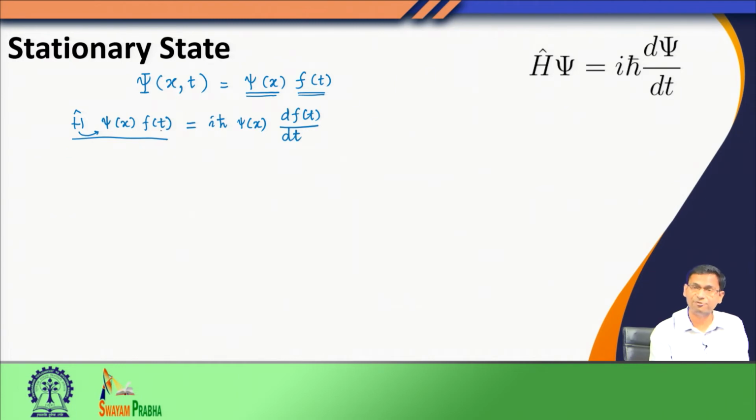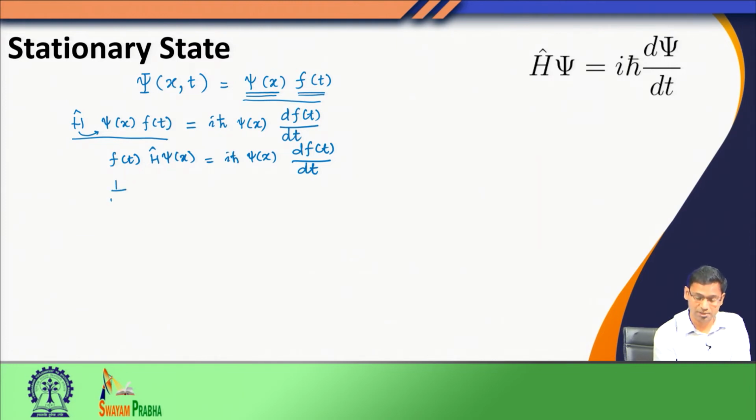So, therefore, the f function we can bring out of the purview of the Hamiltonian. So, we write this. Now, let us divide both the left hand side and the right hand side by psi of x multiplied by f of t.